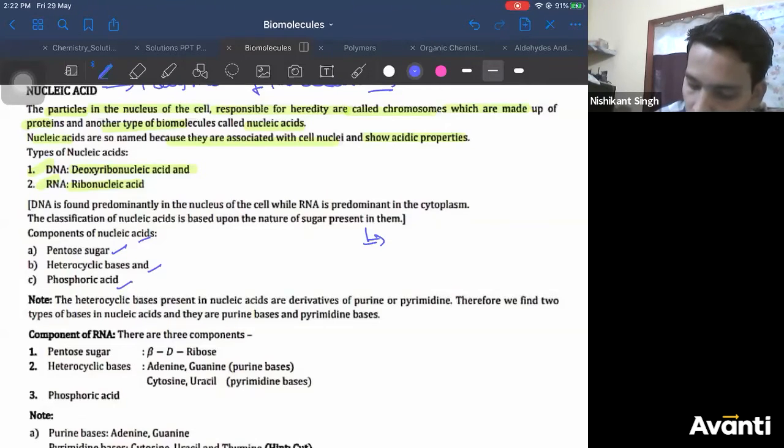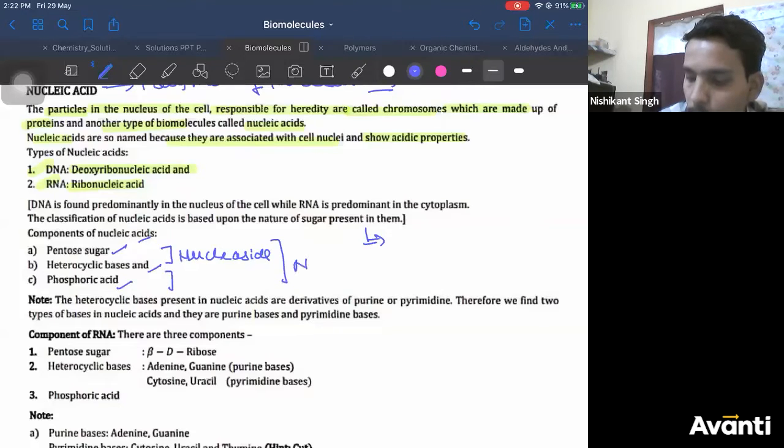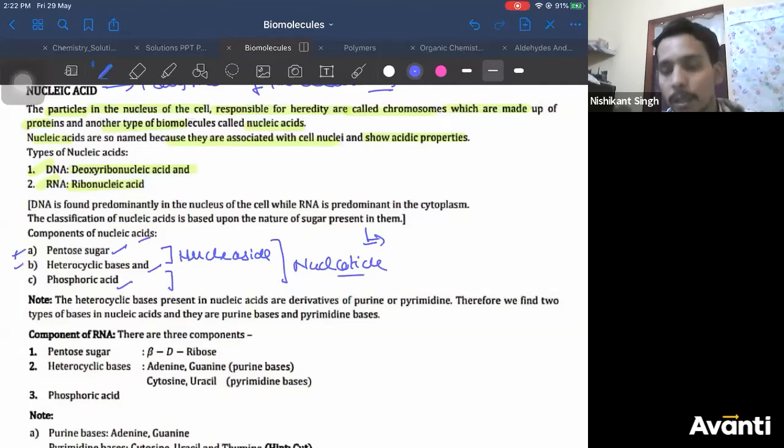The combination of nitrogenous base and pentose sugar is called a nucleoside. And when you add a phosphate group to it, then together they are called a nucleotide. I hope it is clear. So when you take a nitrogenous base and combine it with pentose sugar, meaning 5-carbon sugar, then it is called a nucleoside, and if you add phosphoric acid to it, then it is called a nucleotide.